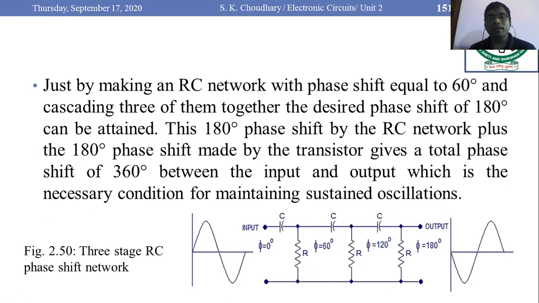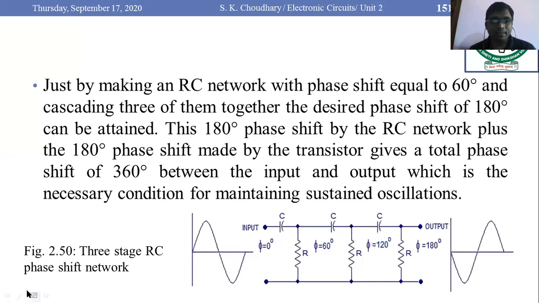We have to adjust the 3-stage RC network in such a way that each stage offers a phase shift of 60 degrees, so that the overall phase shift of these 3 cascaded RC networks would be 180 degrees.